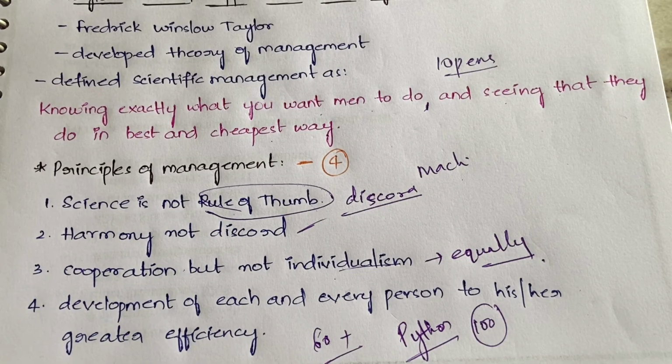You can just simply write Taylor if you're bad at spellings like me. Okay, so what are the principles? 4 principles we have. Science is not a rule of thumb, so you should not blindly follow the traditional methods and all. You should take the traditional methods, modify them, change them according to modern situations and then use them.